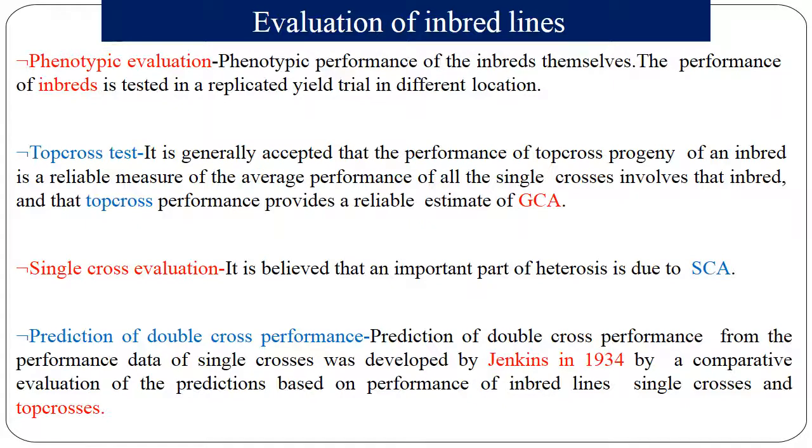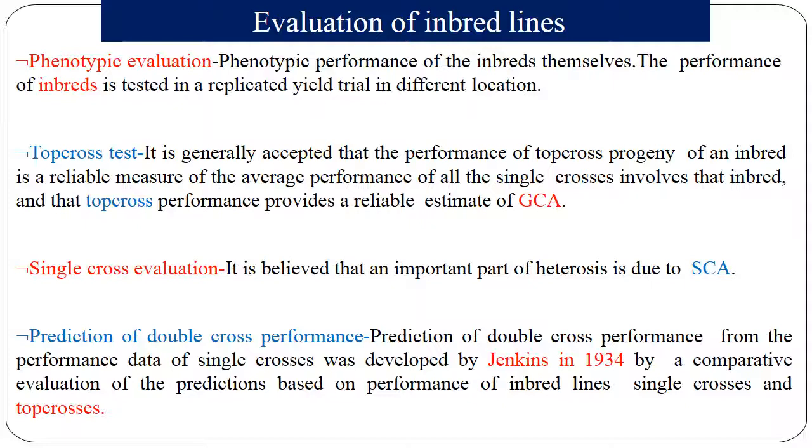It is generally accepted that the performance of top cross progeny of an inbred is a reliable measure of the average performance of all the single crosses involving the inbred, and that top cross performance provides a reliable estimate of GCA. Third is single cross evaluation. It is believed that an important part of heterosis is due to specific combining ability, that is measured by making the single crosses.